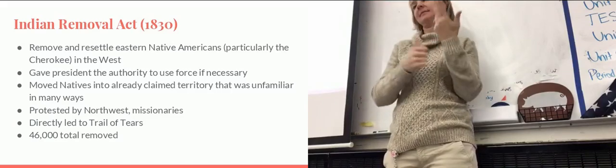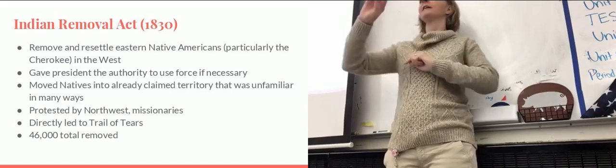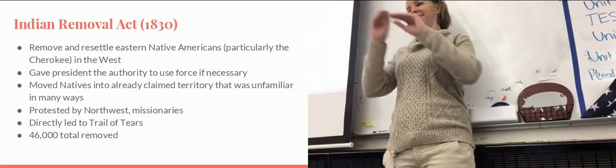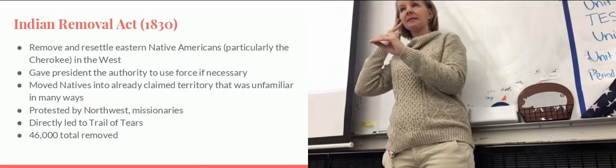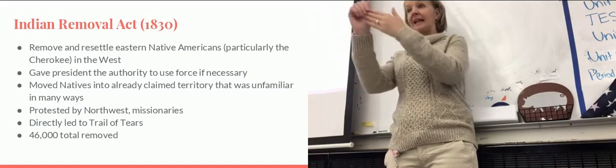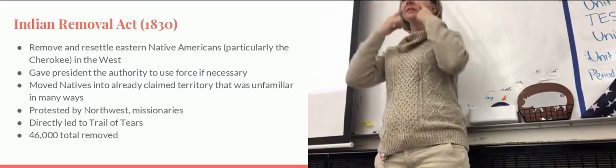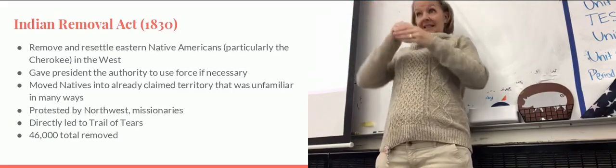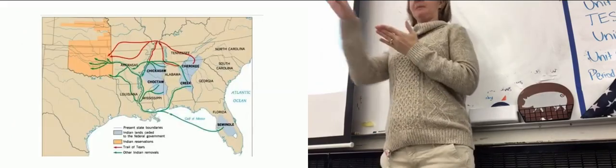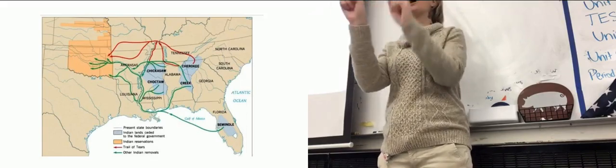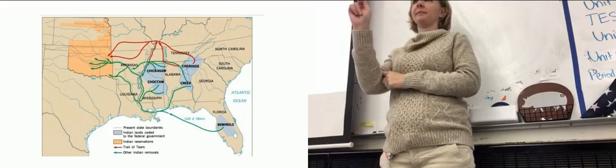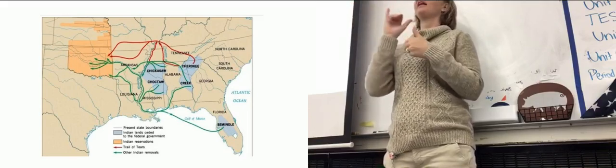Now, what you need to star on this is going to be your very first bullet on the remove and resettle Eastern Native Americans. And then if you will highlight on the second to last bullet, directly led to the Trail of Tears. So basically what this act said is this. All of the native tribes that are going to be in Georgia are now expelled. All the civilized tribes throughout the area are going to be expelled and put into a state called Oklahoma. And if you will write next to the Indian Removal Act, if you will write down Oklahoma, this will help you remember the Indian Removal Act.